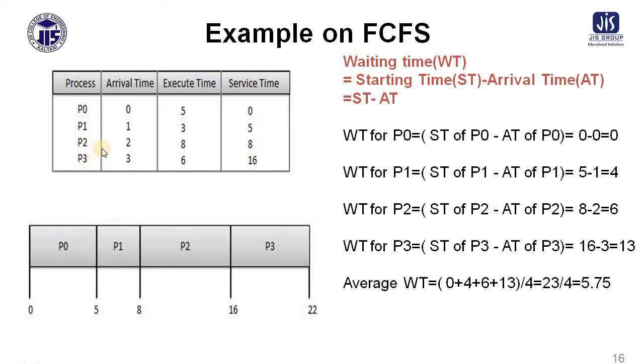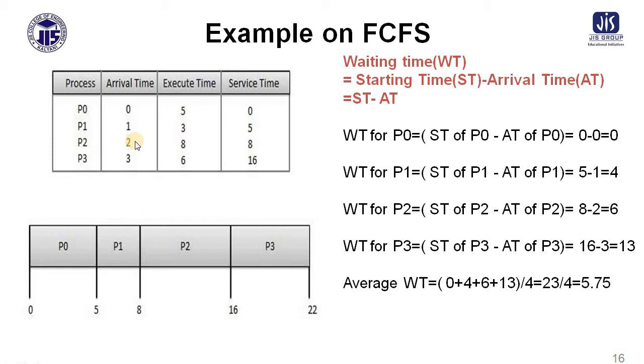Okay, now process 1 has already arrived. Until process 0 completes its execution, process 1 arrived, process 2 arrived, process 3 already arrived. But in case of first come first serve, execution will be done according to the arrival sequence. So process 1 will enter the system at the time of 5. The execution time of process 1 is 3 over here, so 5 plus 3 is 8.